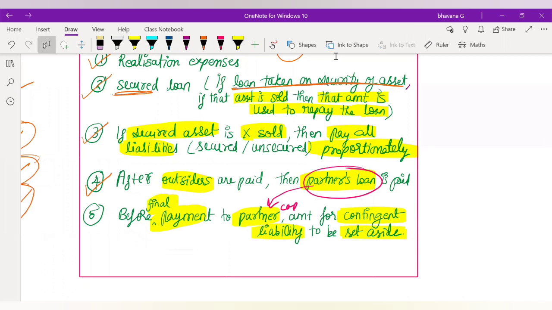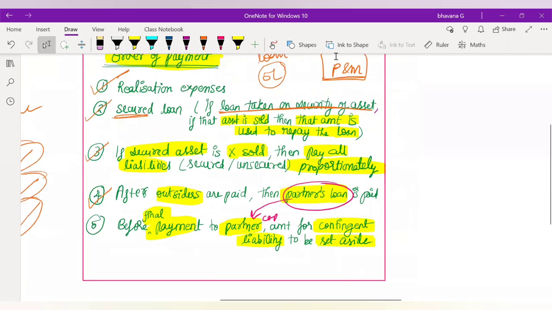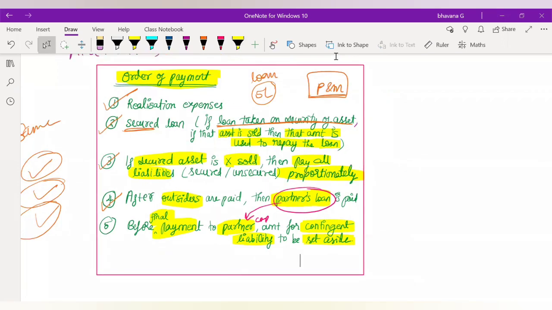Until this, do you guys have any doubt? Because this is the order of payment that we are going to follow. Do you guys have any doubt in this? Is it clear? Should I explain it again? No? Okay, I hope it is clear. Can I get a reply from others? Is it clear? Okay, so I hope you don't have any confusion. If you have, I can still explain it once more.